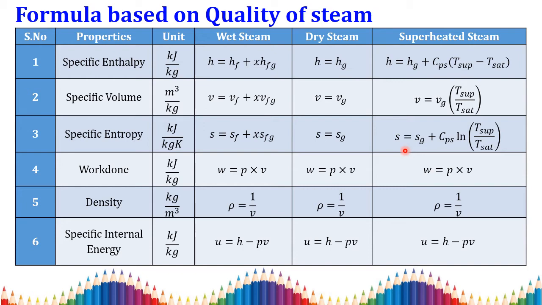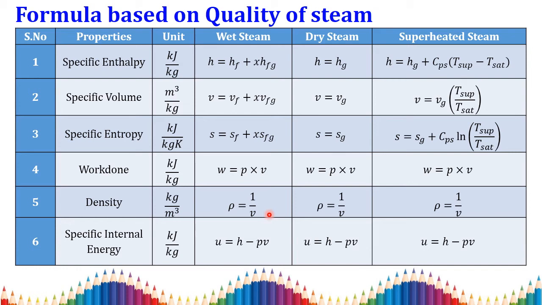And also work done. We know that the flow work is equal to P into V, so the work done is equal to P into V for all three cases. But the specific volume will vary according to these three different conditions. Also, the specific volume is the reciprocal of density, or otherwise density can be written as 1 by specific volume in all three cases of the quality of the steam.